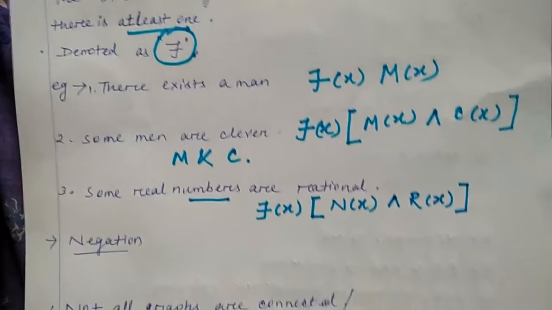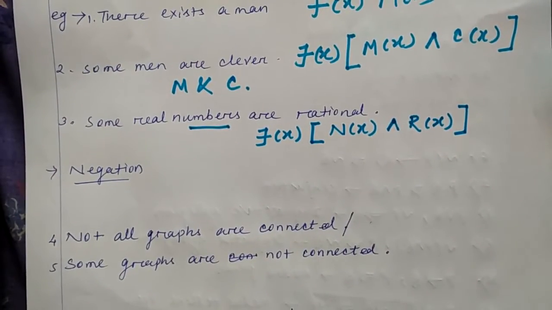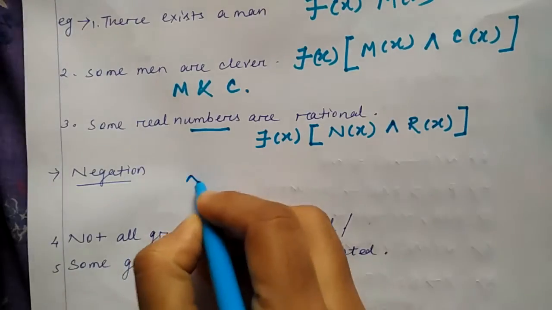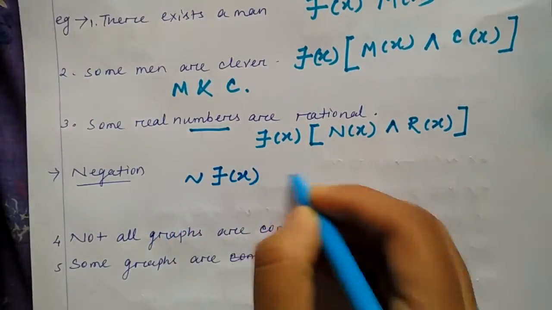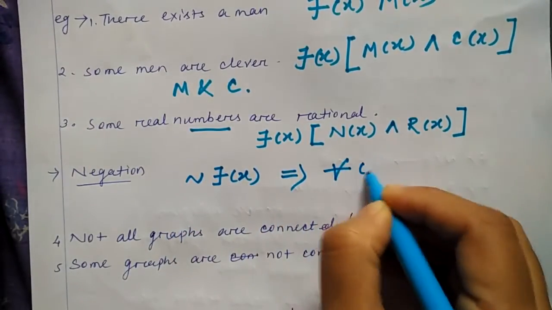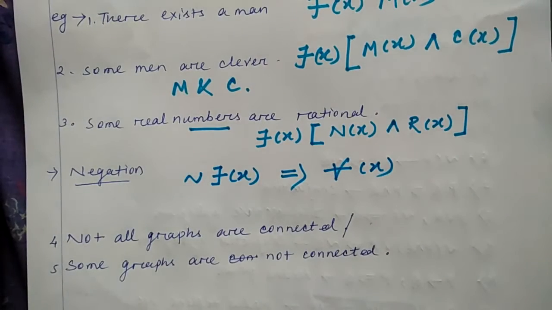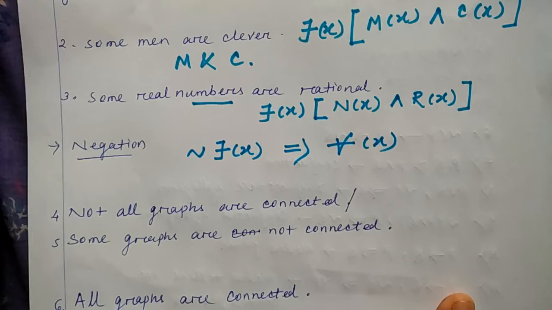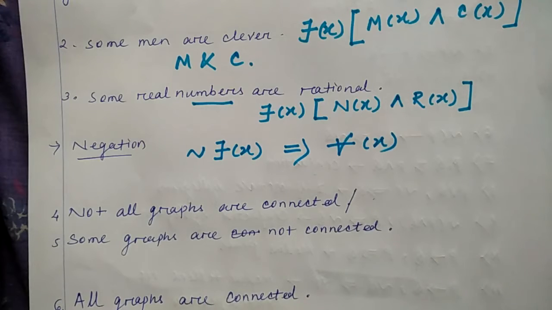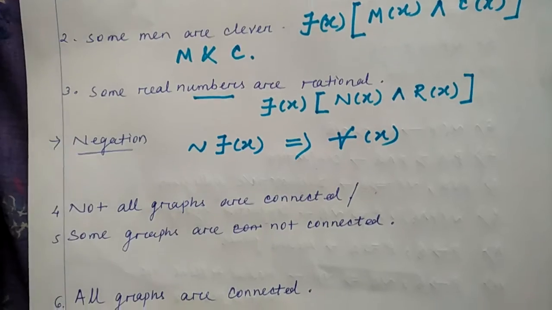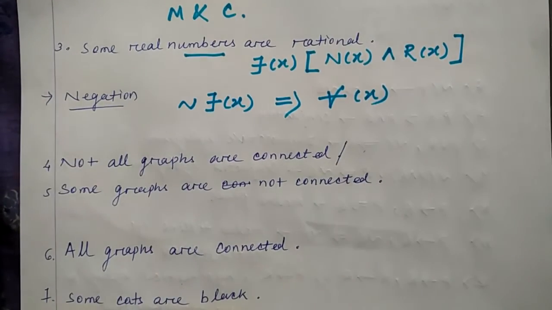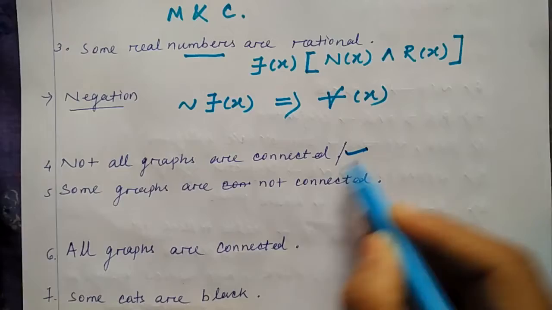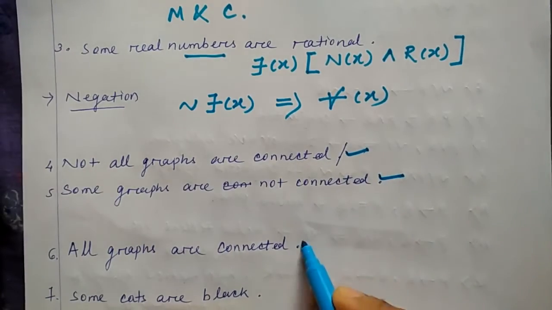Now comes the negation part. Negation will be the negation of the existential quantifier, or it can be for all. Always they are vice versa, as I've told you. We'll see the same example. Not all graphs are connected. So normally what will be the plain sentence? Here you can see three different sentences: not all graphs are connected, some graphs are not connected, and all graphs are connected.